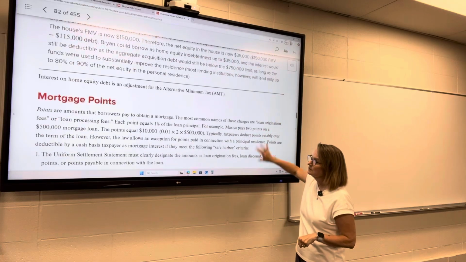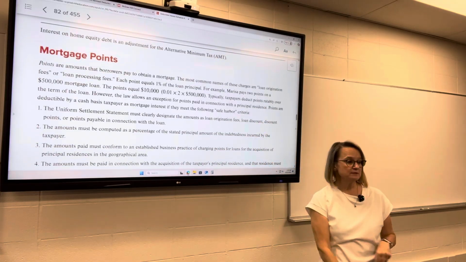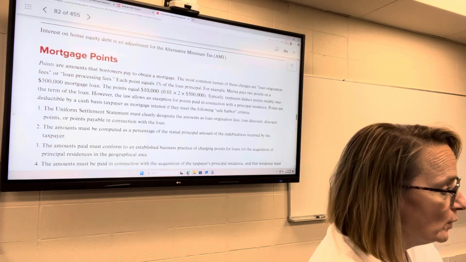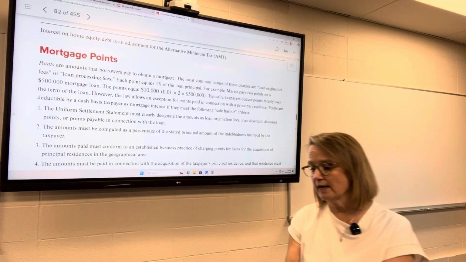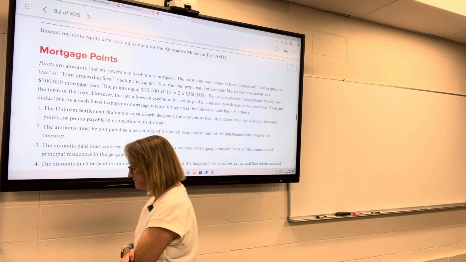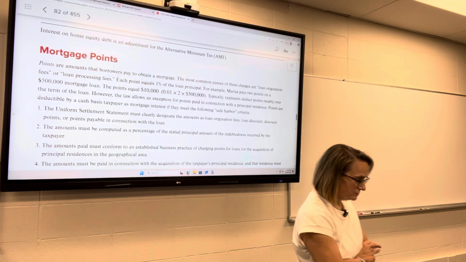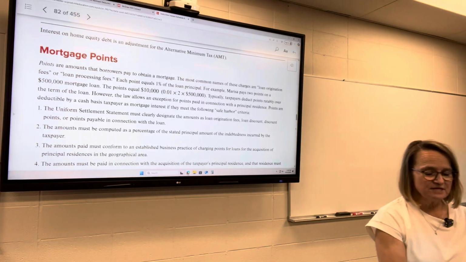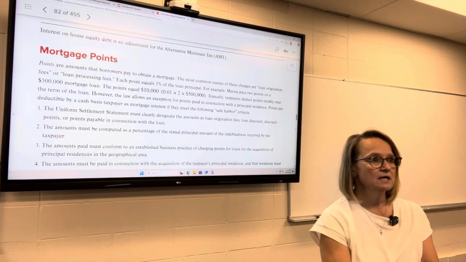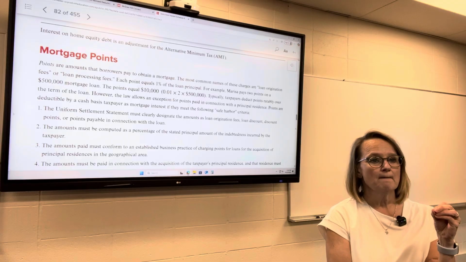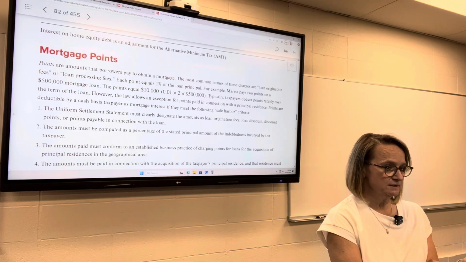So another concept is called points, mortgage points. Sometimes when you purchase a house and take out a mortgage, a loan on the house, oftentimes you're offered the opportunity to buy down the interest rate.